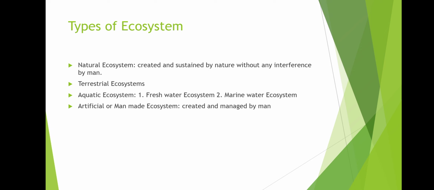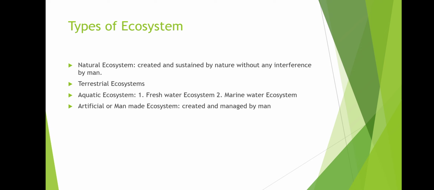Now the types of ecosystem, basically there are natural ecosystem and artificial ecosystem. What are artificial ecosystem? The ecosystem created and managed, basically you can say, by man, like artificial lake, artificial river, artificial forest. These are controlled by man. They know how many number of trees can be grown, what is the profit and everything. They grow it for the purpose, they sustain it for their own purpose.